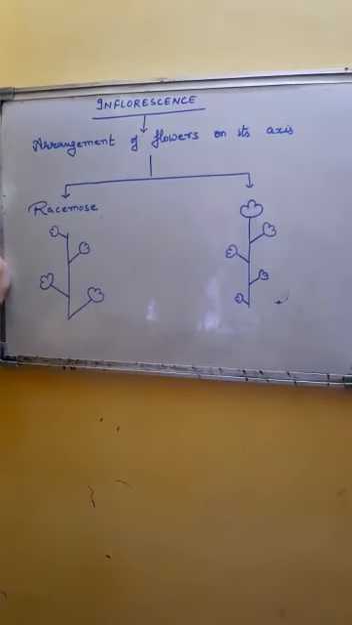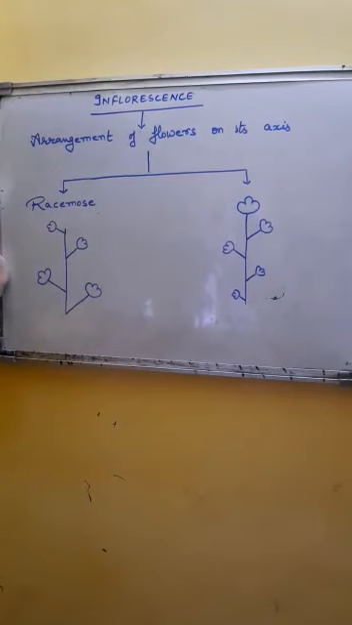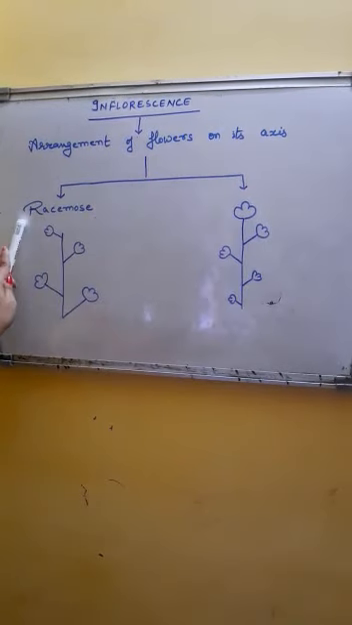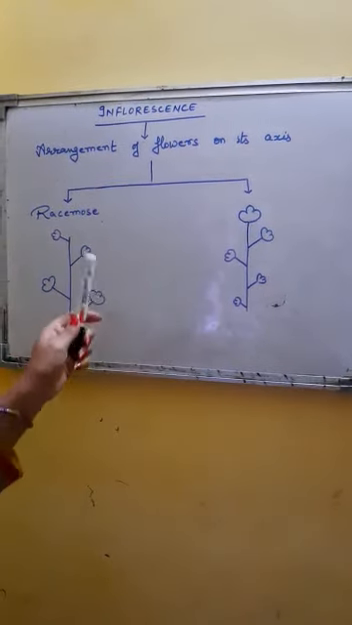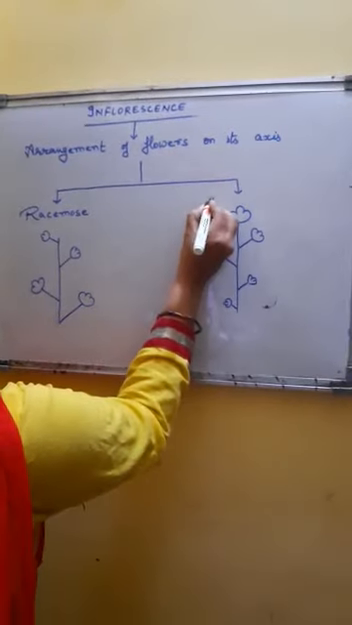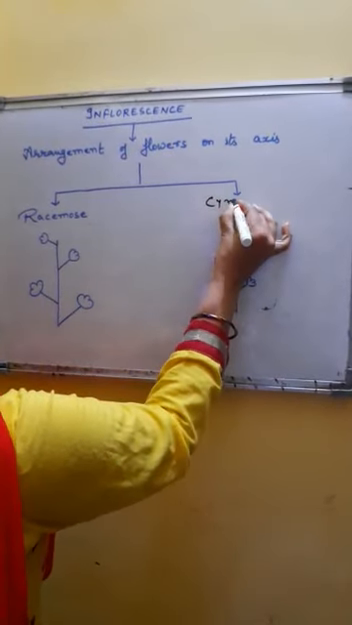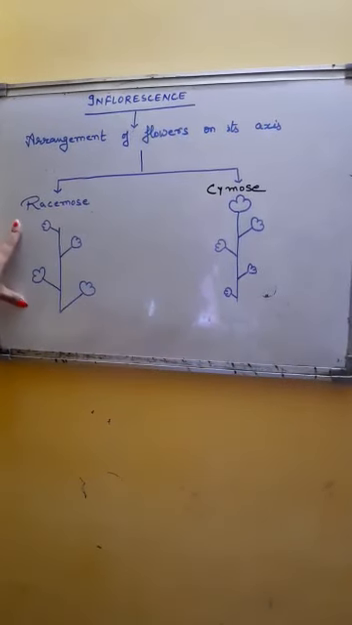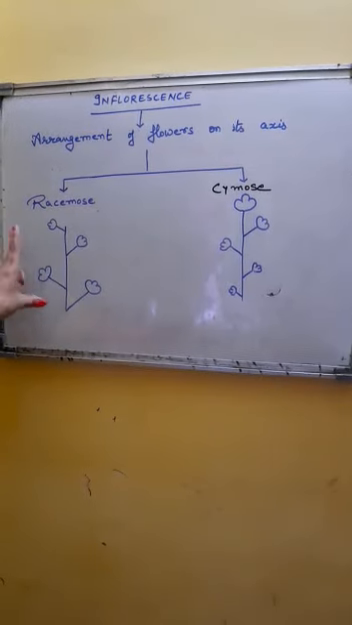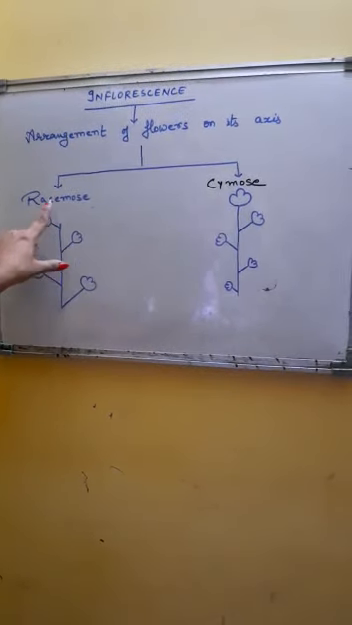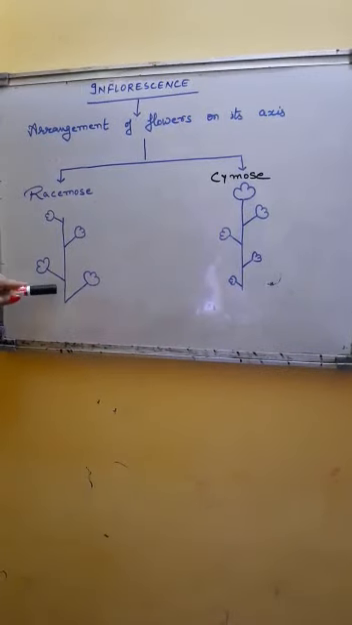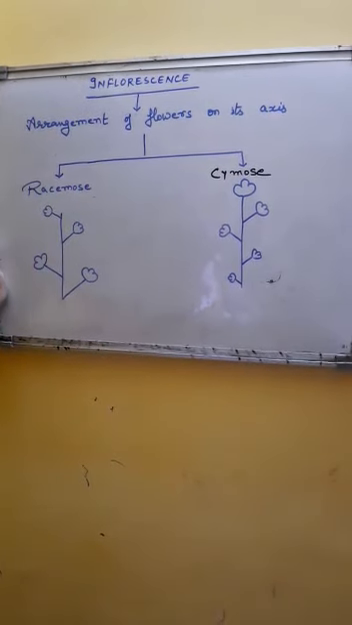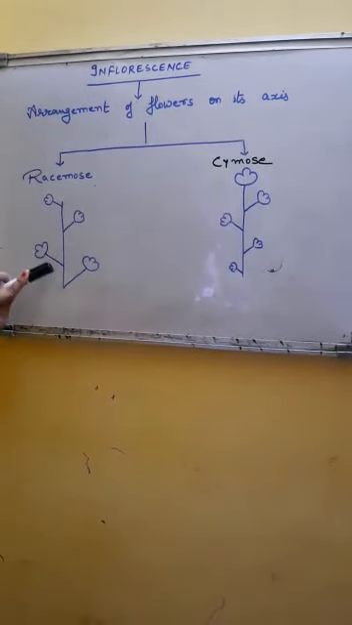Inflorescence explains the growth of flower and arrangement of flower. Basically, the inflorescence is of two types: racemose inflorescence and cymose inflorescence. The racemose inflorescence is the inflorescence where the main axis continues to grow. The flowers are present in acropetal succession.